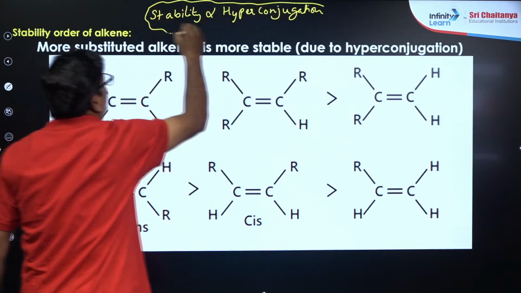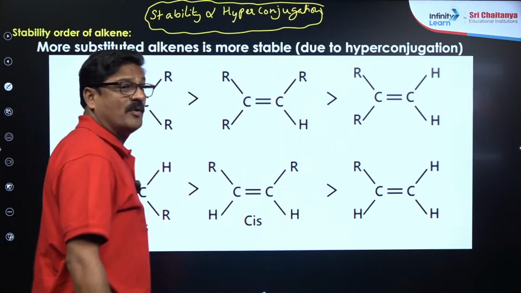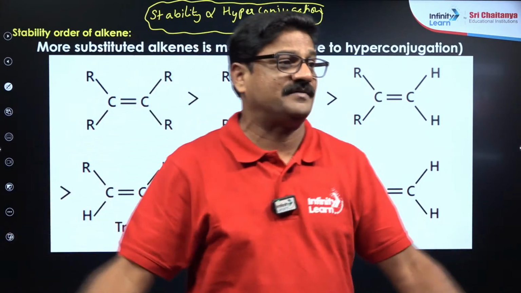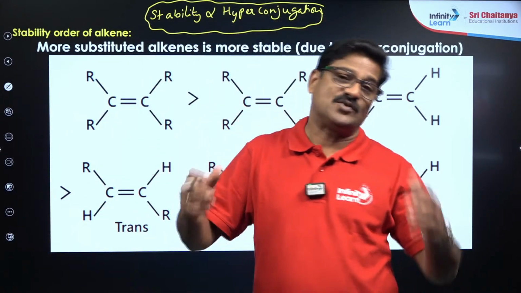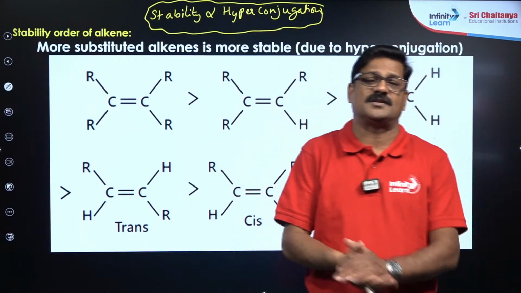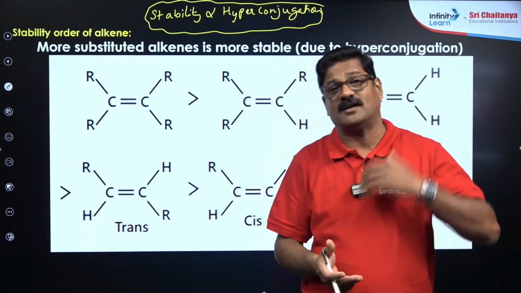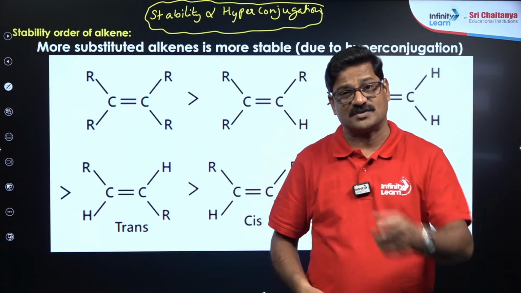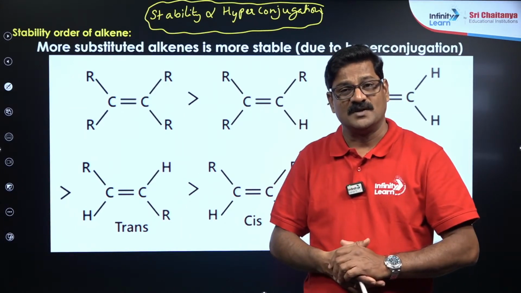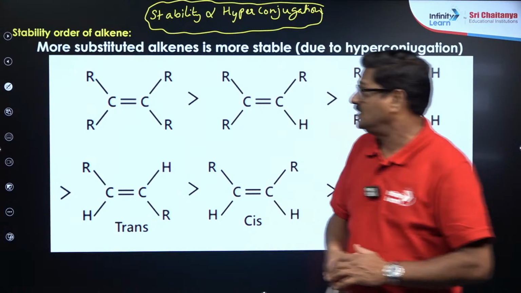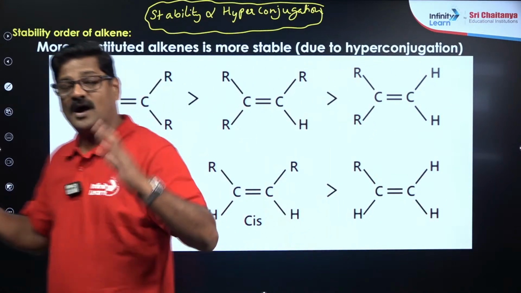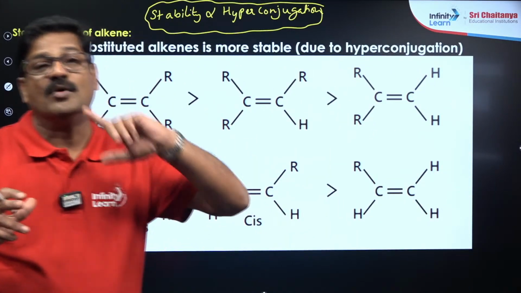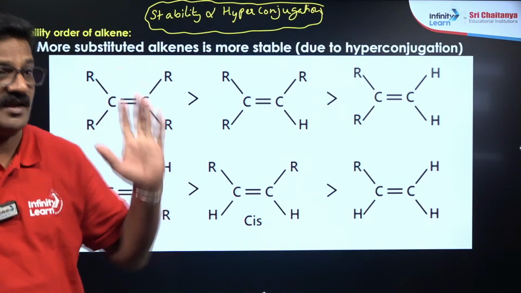That is sigma pi conjugation, no bond resonance or Baker-Nathan effect. Dear students, wherever the alpha hydrogens are more for an alkene, that can undergo more hyperconjugation. So, more is the hyperconjugation structures, more is the stability. Based on that, you can say more substituted alkene is going to be more stable. That I can generalize.